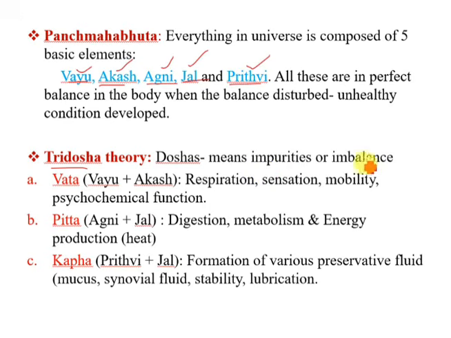Doshas means impurities or imbalance. In that we will study about vata. Vata, it is a composition of vayu and akasha that indicates the respiration, sensation, mobility and psychochemical functions. Pitta, it is a composition of agni and jal, that indicates the digestion, metabolism and energy production. Kapha, that is a composition of prithvi and jal, that indicates the formation of various preservative fluid like mucus, synovial fluid, stability and lubrication.